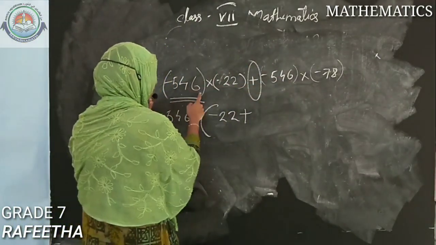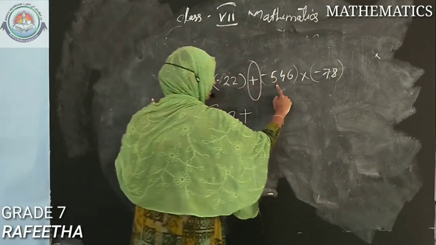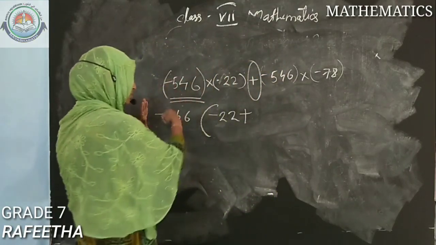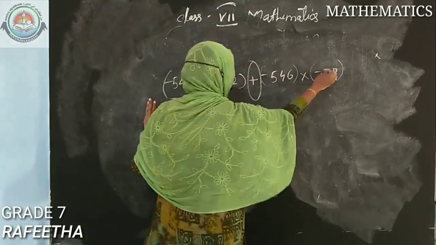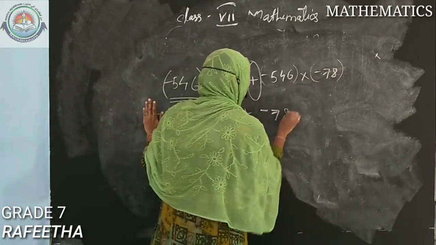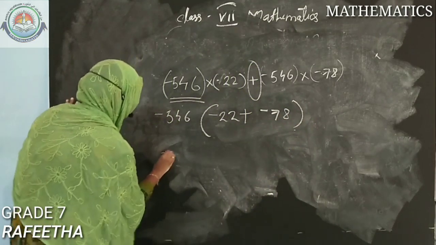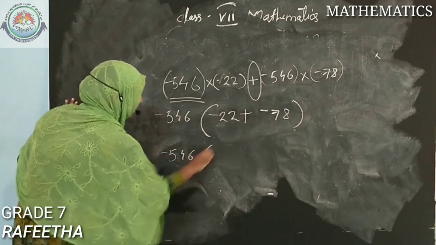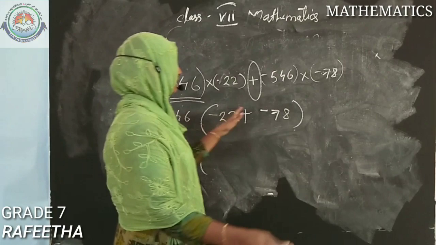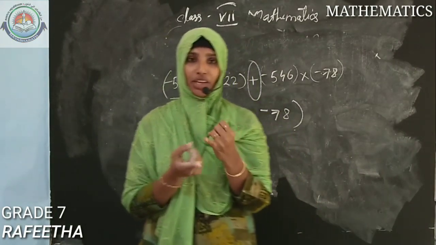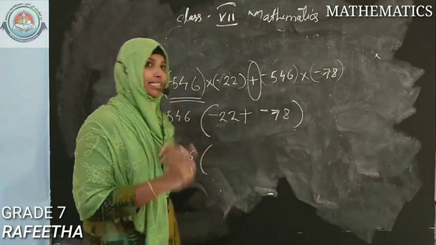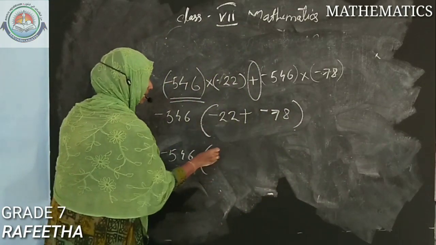So remaining will be minus 22 plus minus 78. Another thing: adding with a negative number, if two numbers are negative and we are adding, the answer will also be negative.